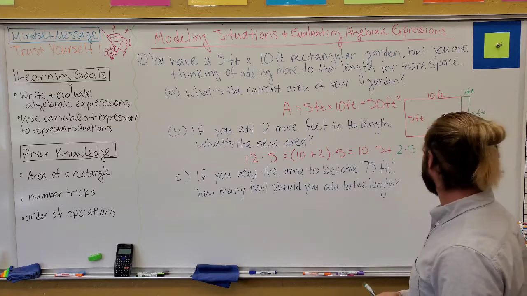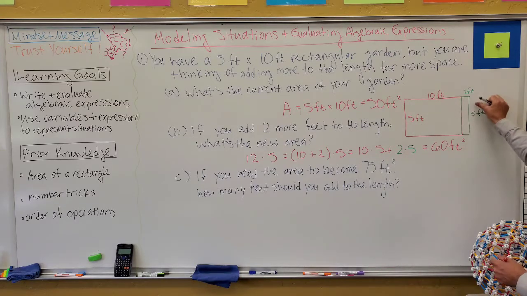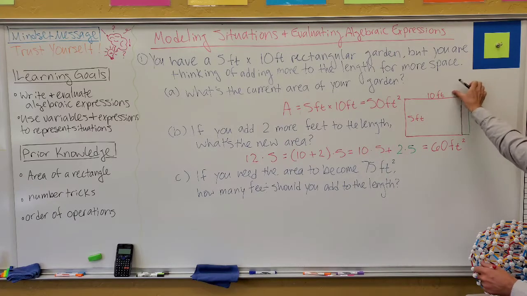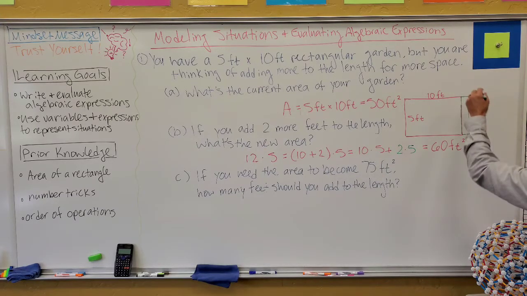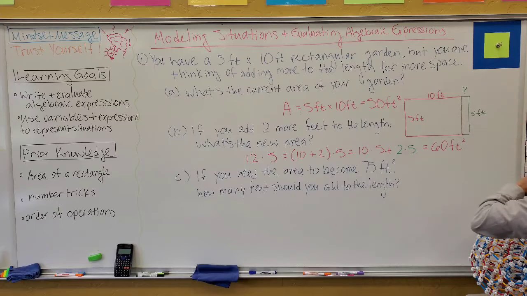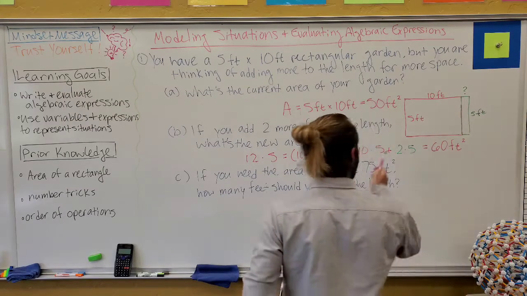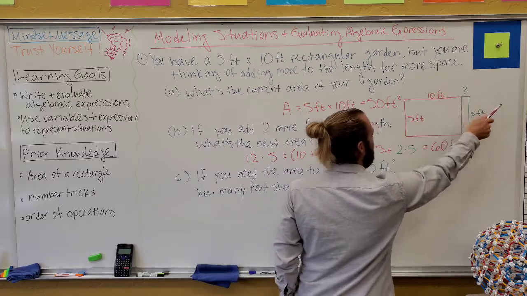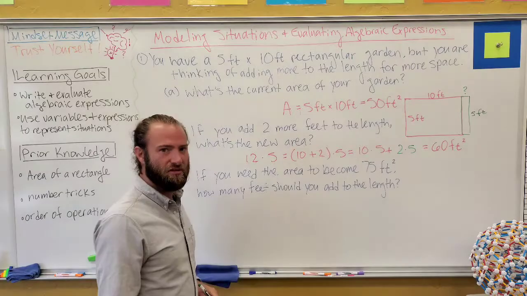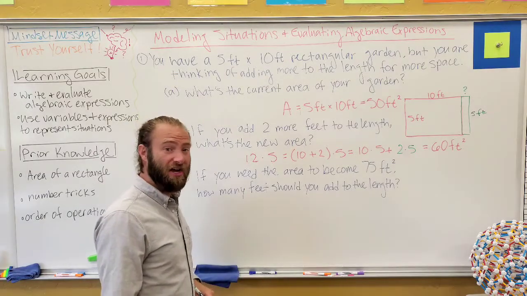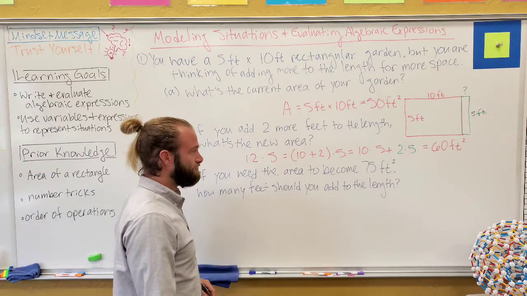It might be helpful for us to just go back to our diagram, and this, I guess, let's use green. What I'm going to do is I could just put a question mark right there. Isn't that really what I'm wondering? How much should I add on to this so that my new area becomes, what did I say I want? 75 square feet?